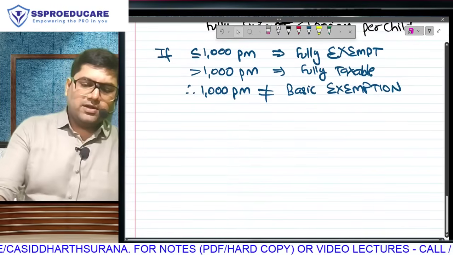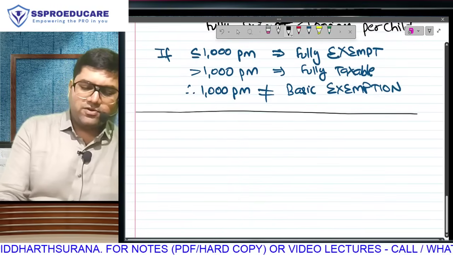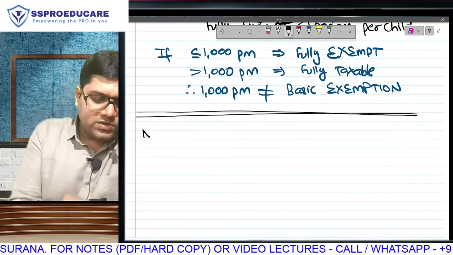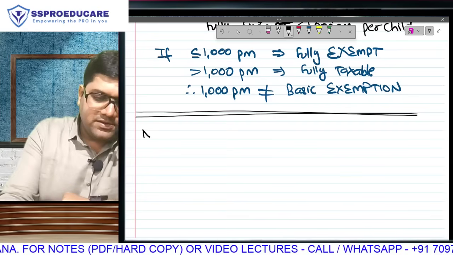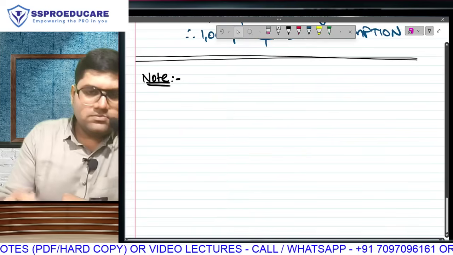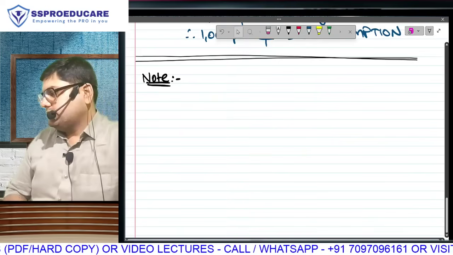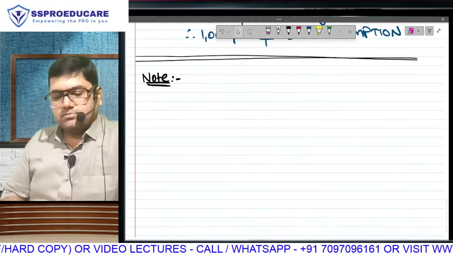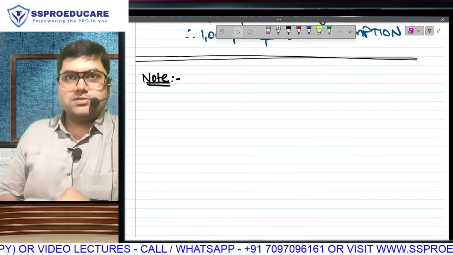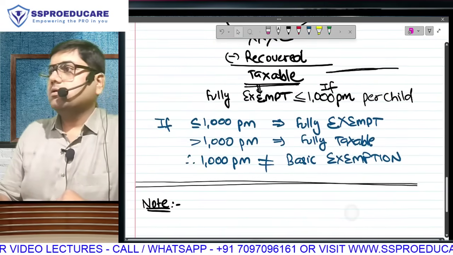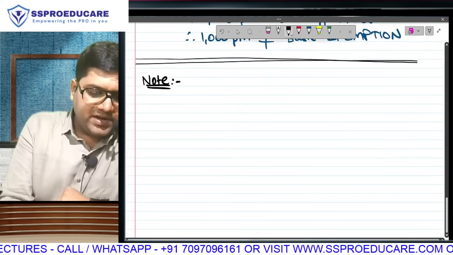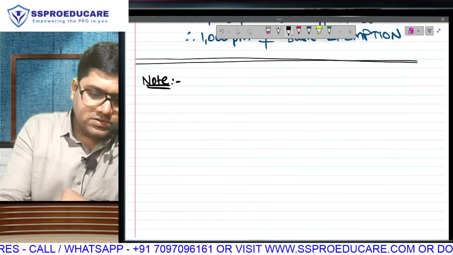That was your education perquisite, and at the end of this fourth perquisite, the education perquisite, I need to make you write a note. This note is there because there has been a recent amendment in income tax. This is with respect to the following perquisites. Your employer has provided you the following perquisites. Listen.